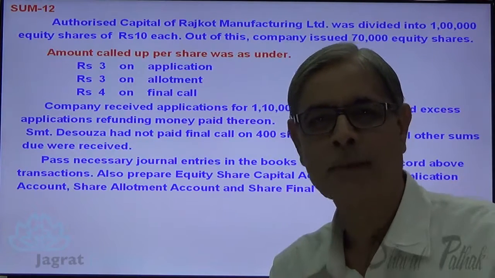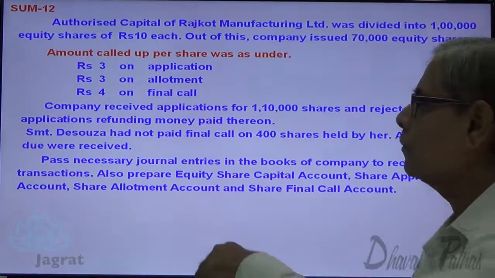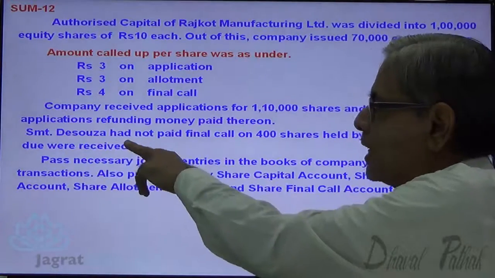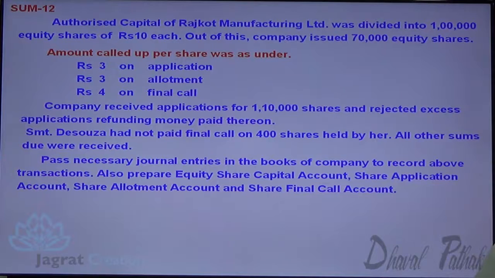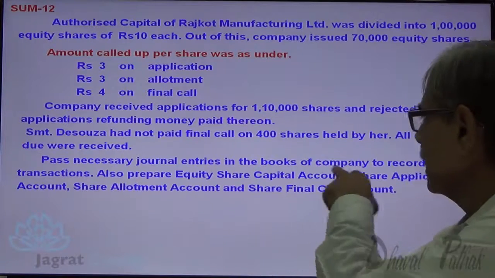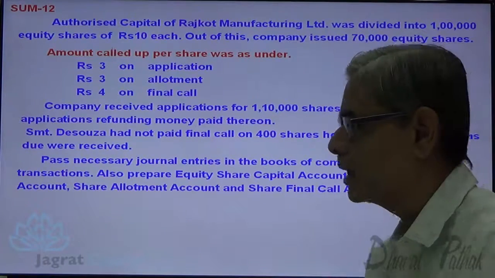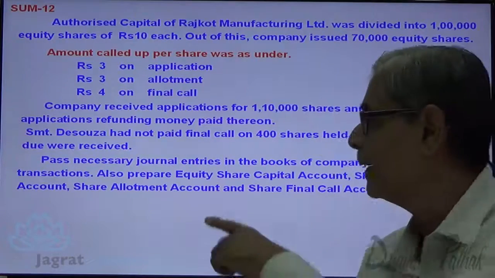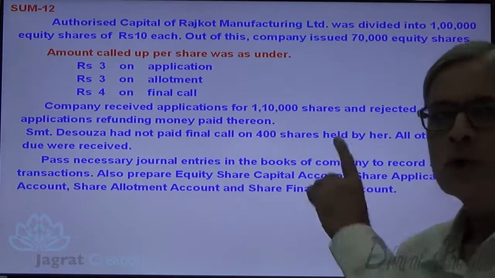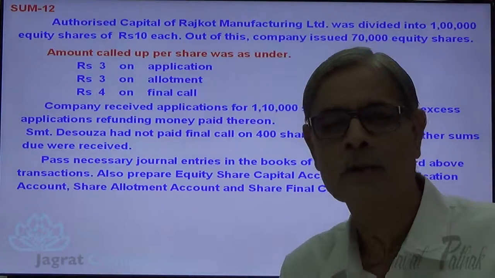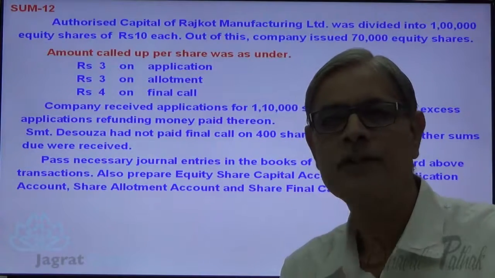Notice, this is an important point. Srimati D'Souza has not paid the final call on 400 shares held by her. All other sums were received. Pass journal entries in the books of the company to record the above transactions. Also prepare, very important point, equity share capital account, share application account, share allotment account, and share final call account. So we are also required to prepare ledger accounts for the journal entries that we shall write.